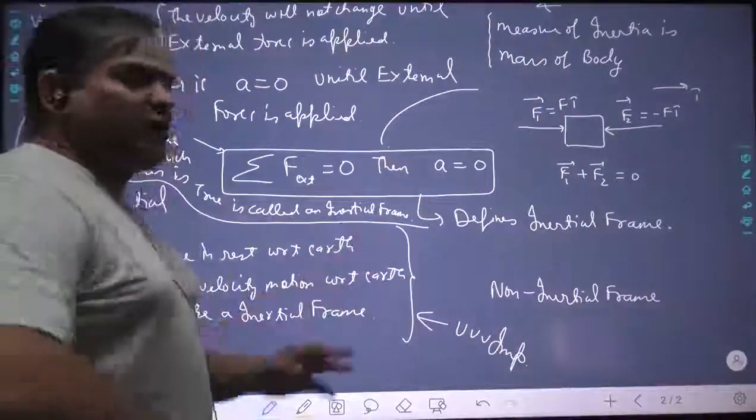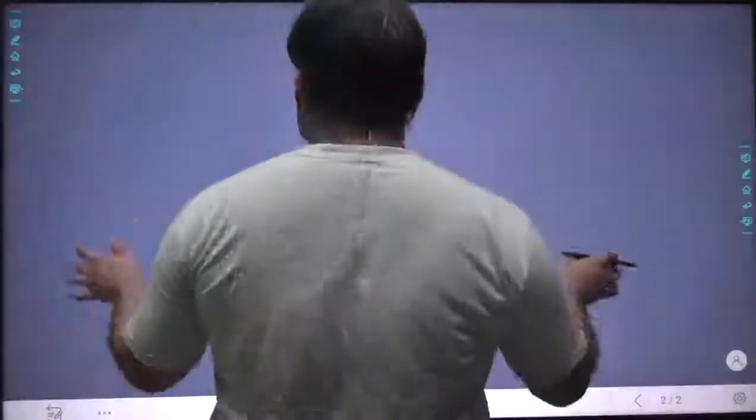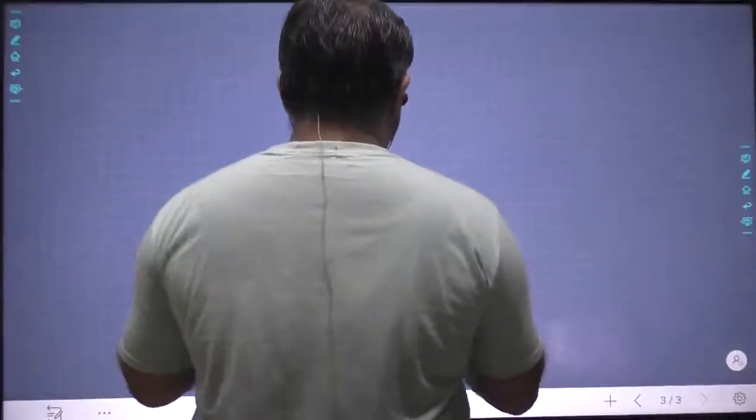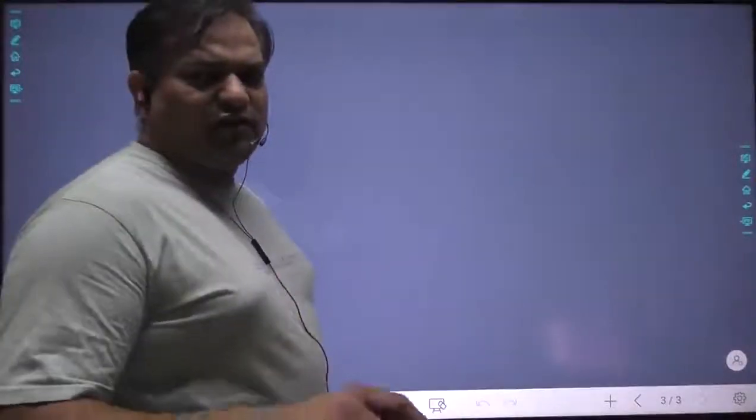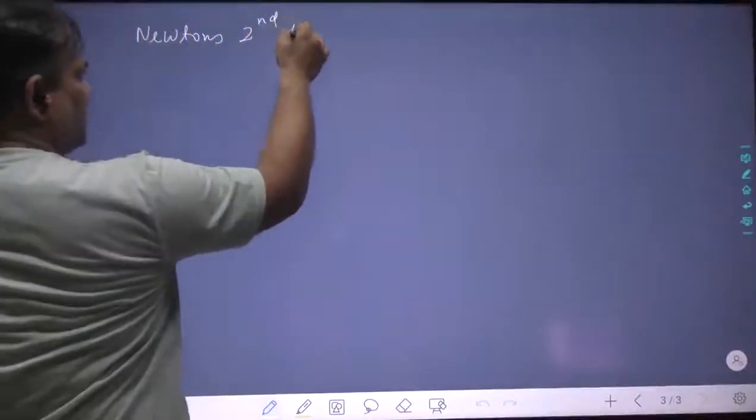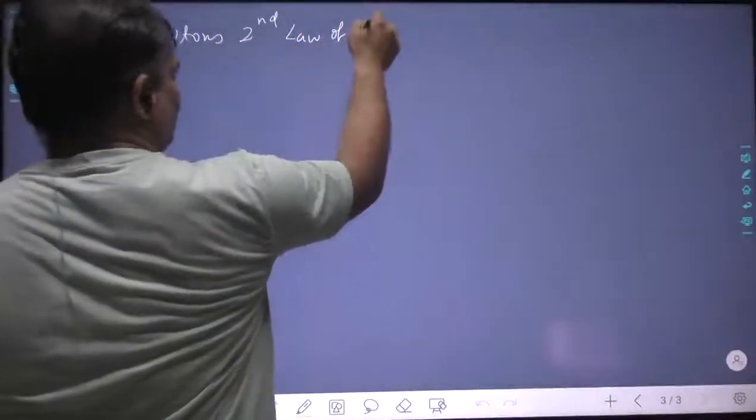Now this is all about Newton's first law. Now I am going to talk about Newton's second law of motion. I also told you that forces are of two kinds, contact force and non-contact force. Okay, now we are going to come to Newton's second law of motion.